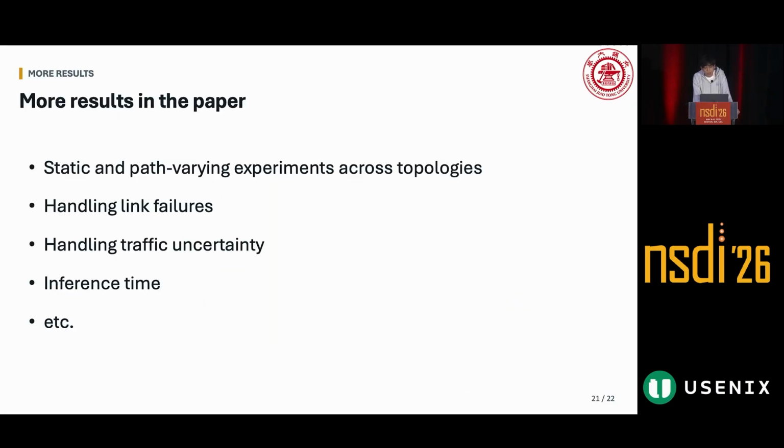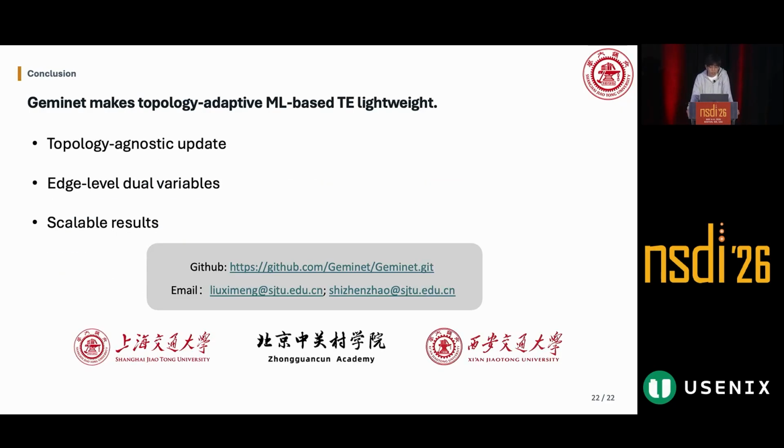Due to the time constraint, I only cover part of the evaluation here. More results are available in the paper. Finally, let me conclude. Geminet makes topology-adaptive learning-based TE lightweight. It achieves this through two key ideas. First, a topology-agnostic update operator, and second, edge-level dual variables, which move the iterative state from the path space to the edge space. Together, these two designs make Geminet both efficient and adaptive to a new topology.